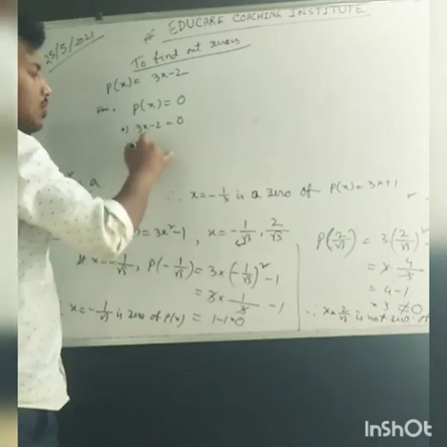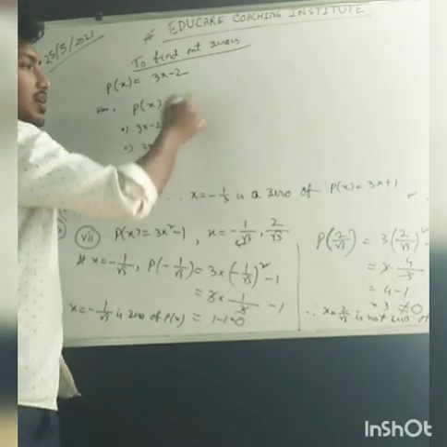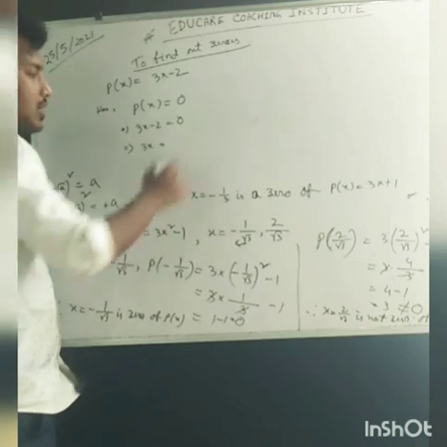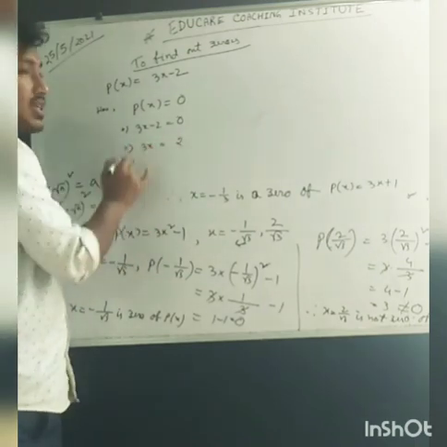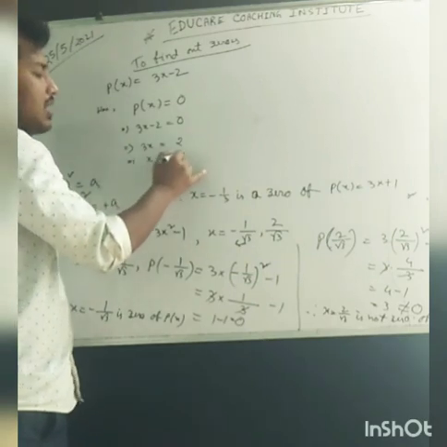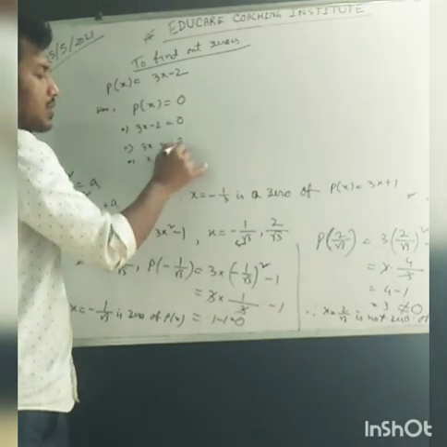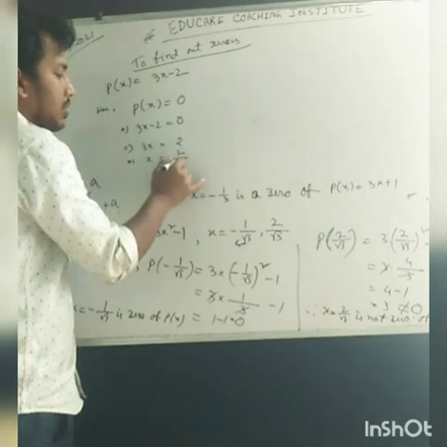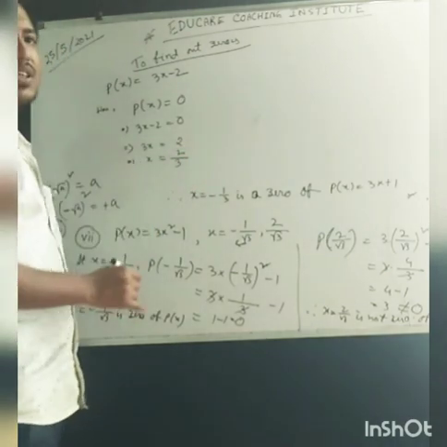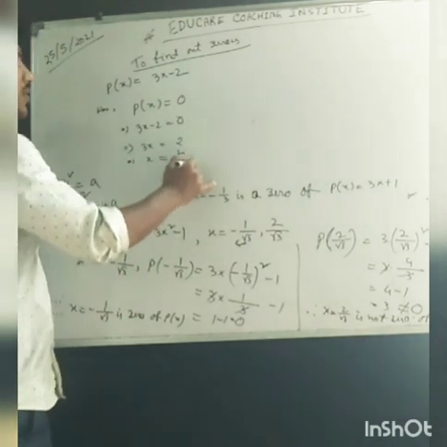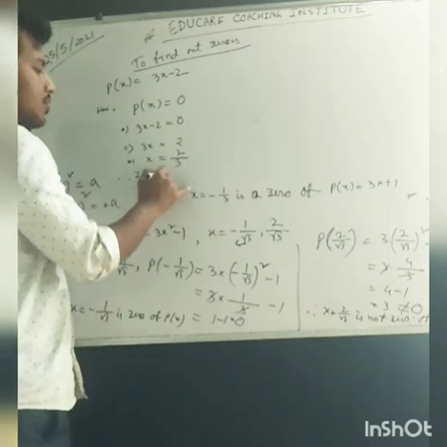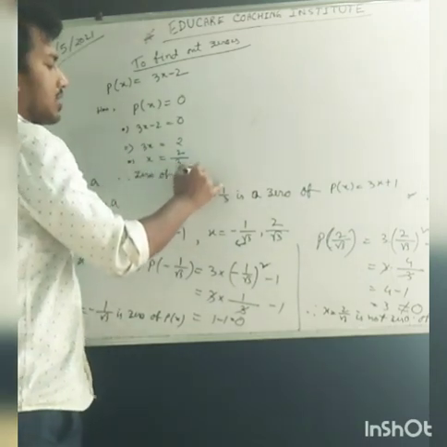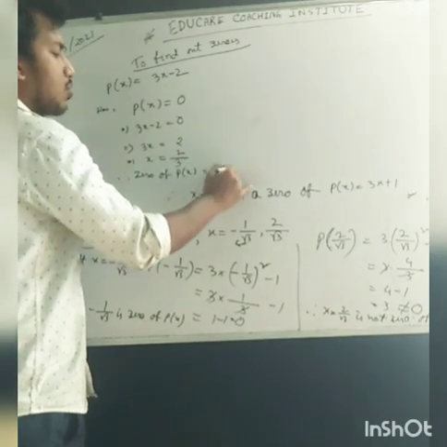You know 3x minus 2, the 2 will be transferred to this side, that will be plus 2. 3 is multiplied with x, that means x equal to 2 by 3, as 3 is transferred to the other side and divides. So the zero of p of x equal to 2 by 3. So simple.